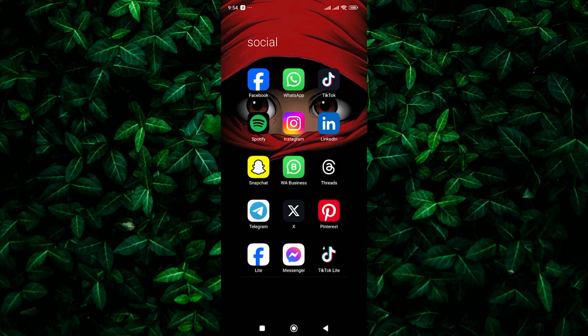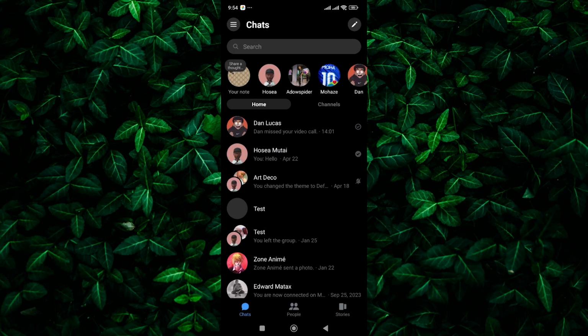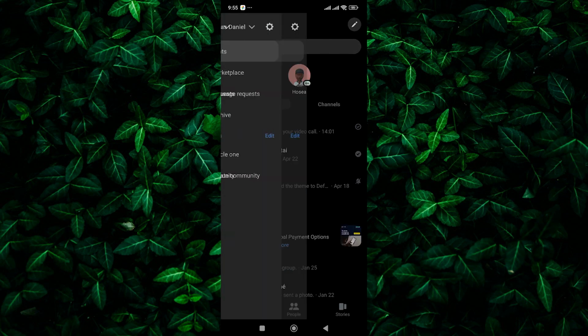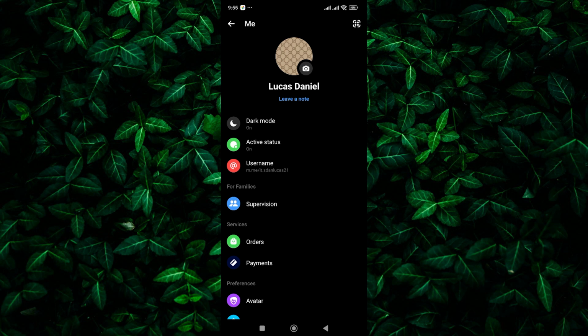Let's start with the most common culprit, notification settings. Here's how to make sure they're turned on. First, open the Messenger app on your phone and make sure that you are logged in to your account. Next, tap on the three horizontal lines menu icon in the top left corner. From the side menu, tap on the Settings gear icon.